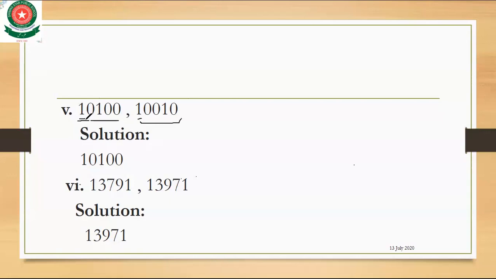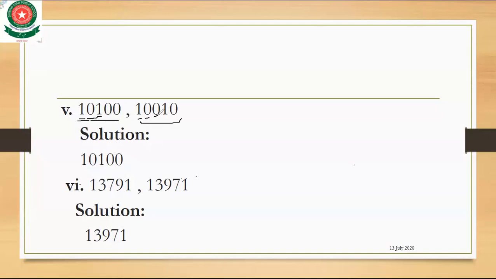So come to the next digit. Here the second digit is 0, and in the other number the second digit is also 0. So 0 is equal to 0. We can't compare which is greater or which is less. Come to the third digit. Here the third digit is 1, and in the other number the third digit is 0.